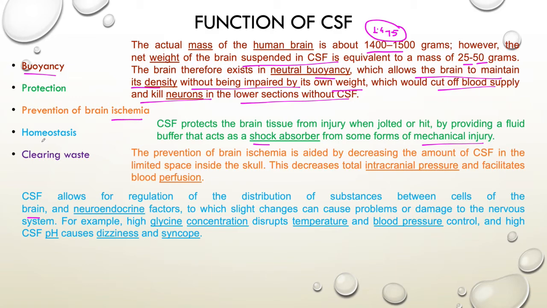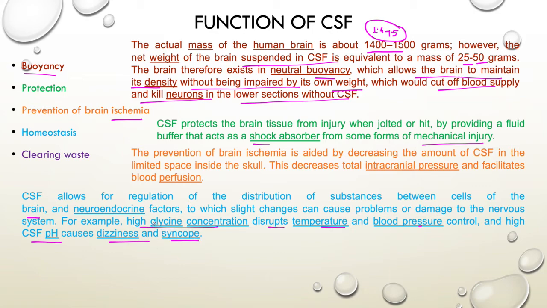Which kind of changes can occur? Like a high glycine concentration, which can disrupt temperature and blood pressure control. High CSF pH can cause dizziness and syncope. So when these kinds of changes occur, they will be managed by the CSF.